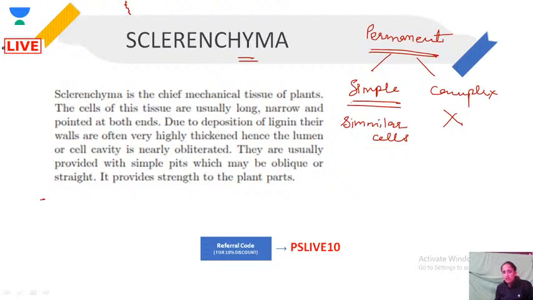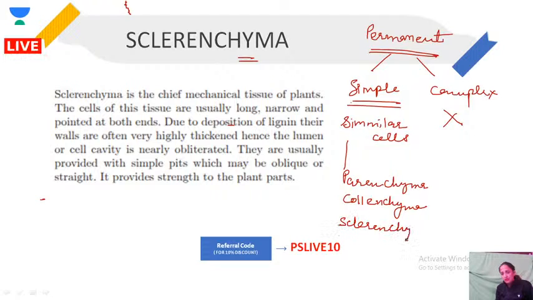So what do we have here? Under simple permanent, we have parenchyma, collenchyma, and sclerenchyma. So this is sclerenchyma. It protects the plant, it makes the plant hard.